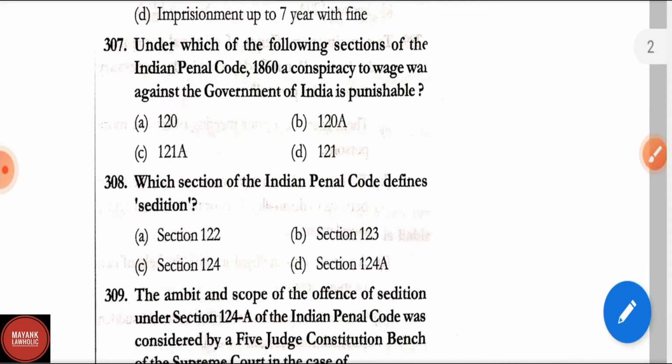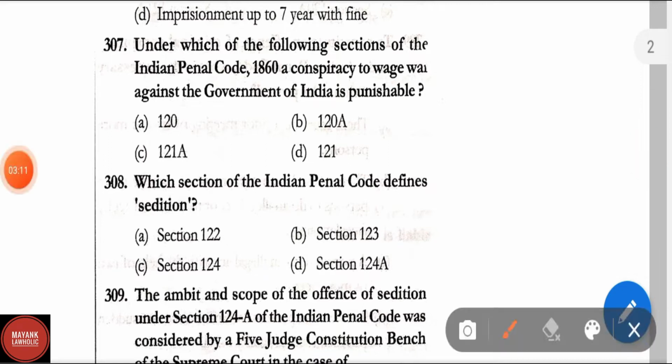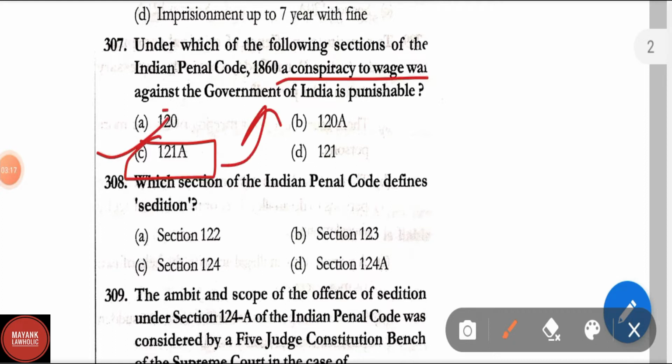Question number 307. Under which of the following sections of IPC is a conspiracy to wage war against the government of India punishable? The correct answer is section 121A. In section 121A, a conspiracy to wage war against the government of India is punishable.